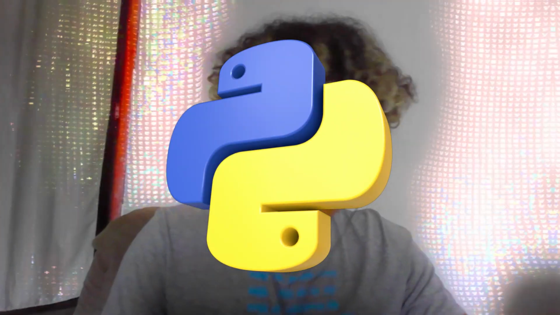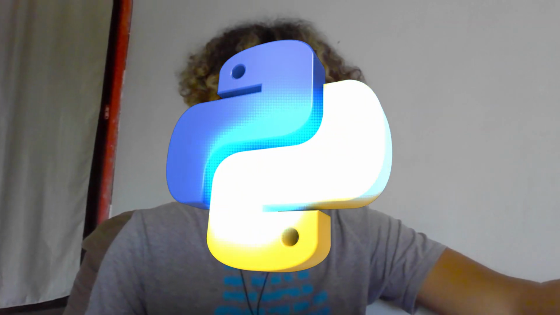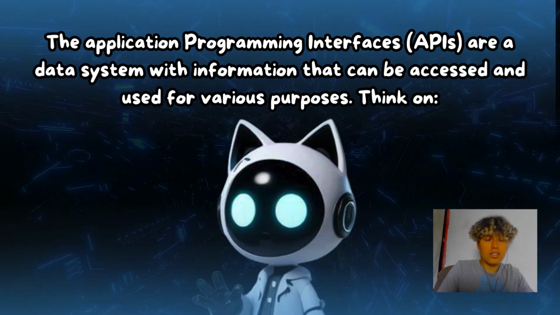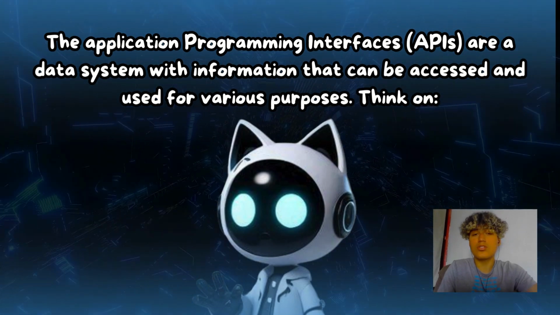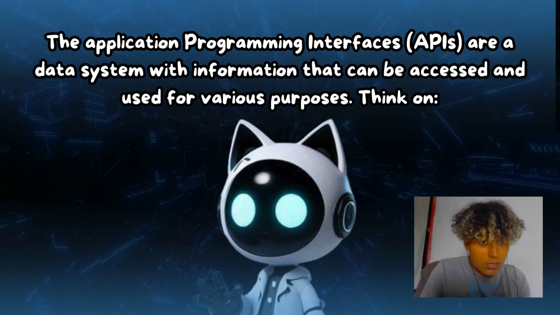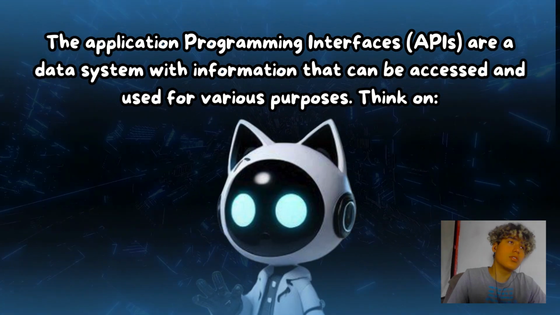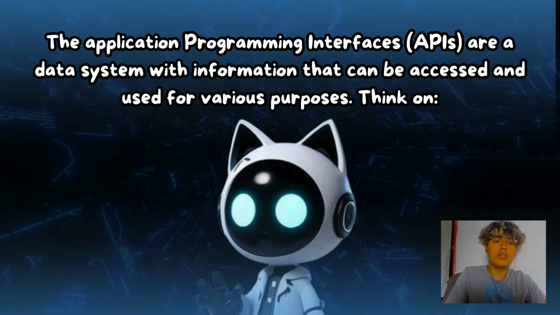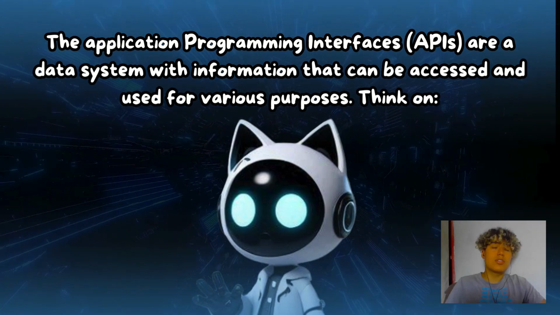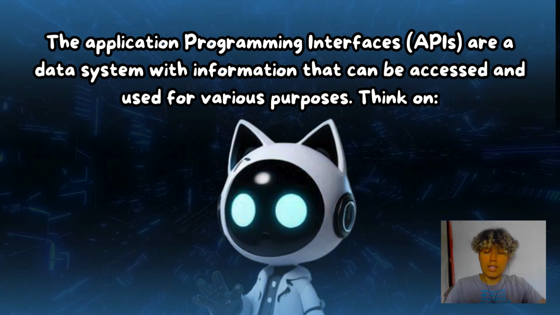So let's take a short example of how this works. We are going to use Python for this, and let's check how APIs work. The programming interfaces known as APIs are a data system with information that can be accessed and used for various purposes. Think of the news that appears on Google's Home, the application in the browser, also the Spotify widgets that allow you to listen to music even if you are not opening the application, as well as the trading apps that access the charts given specific data.